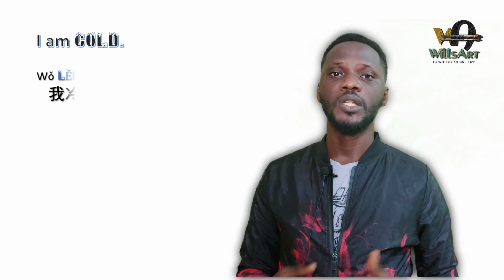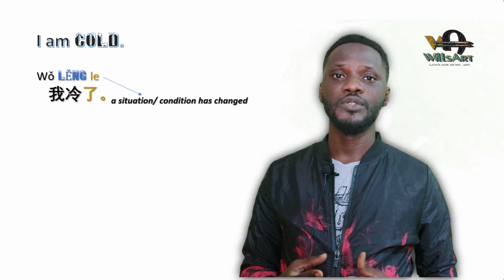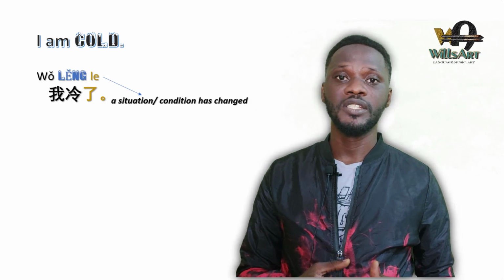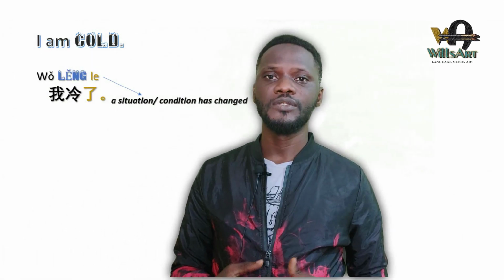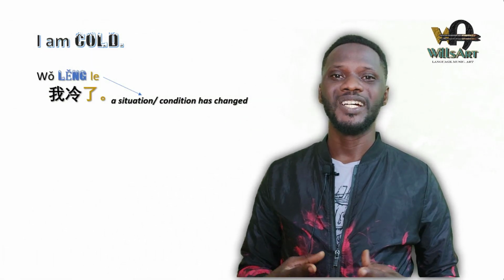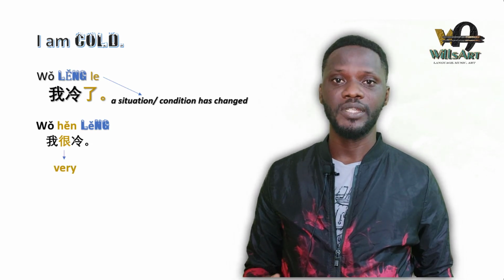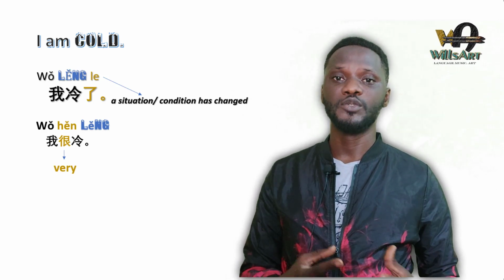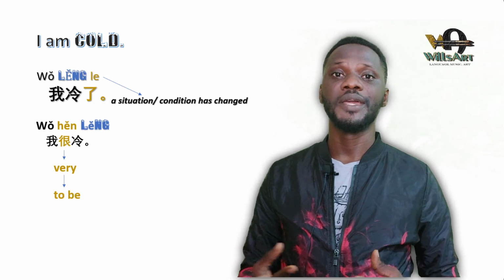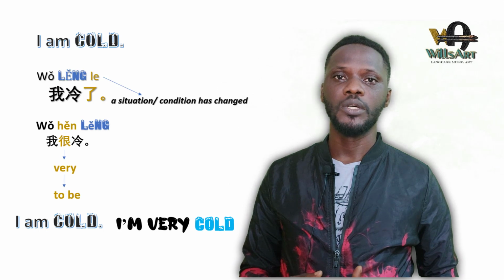You can say 我冷了. 我 means I, 冷 means to be cold, and 了 is a grammatical particle that shows that a situation or a condition has changed. So that is the first way. The second way to say I am cold is 我很冷. 很 here means very, although in this case it is used to represent the verb to be. 我很冷 means I am cold, or I am very cold.